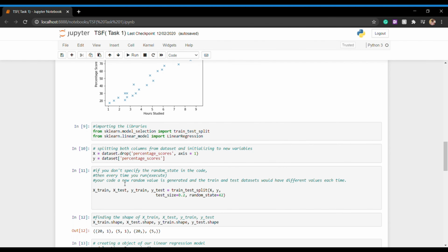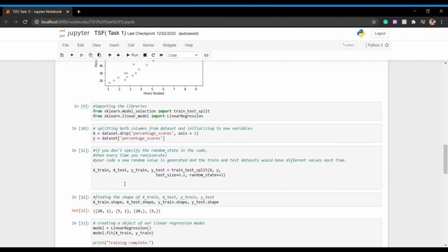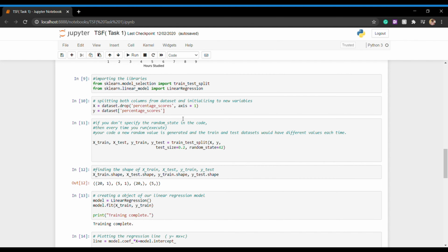So let's import another library known as sklearn, or scikit-learn you can say. We are importing train_test_split to split the data into training and testing, and the model which is linear regression. We are just dropping the percentage score column and putting it into the y variable.